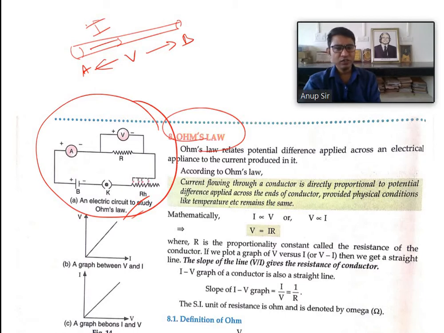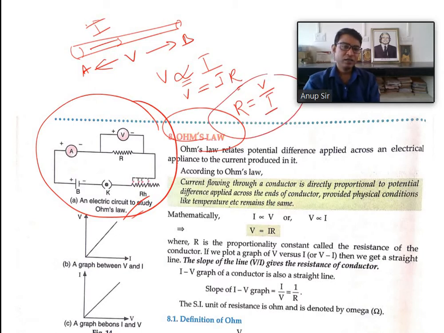If all these factors remain constant, then we can say that V is proportional to I. When V is proportional to I, if I remove the variation sign, I will get a constant, and that proportionality constant is known as R, better known as resistance. So R is equal to V by I. Resistance is just the ratio of the potential difference and the current.